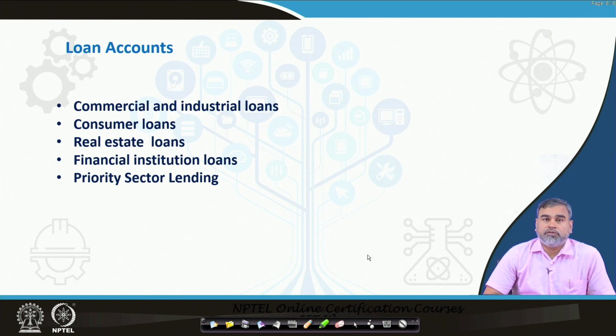The loans can also be consumer loans, and loans can be given to different companies for a particular purpose, for example real estate loans, particularly for buying a house and such things. Then loans can also be given to other banks or financial institutions existing in the system, and loans are also given to the priority sector.